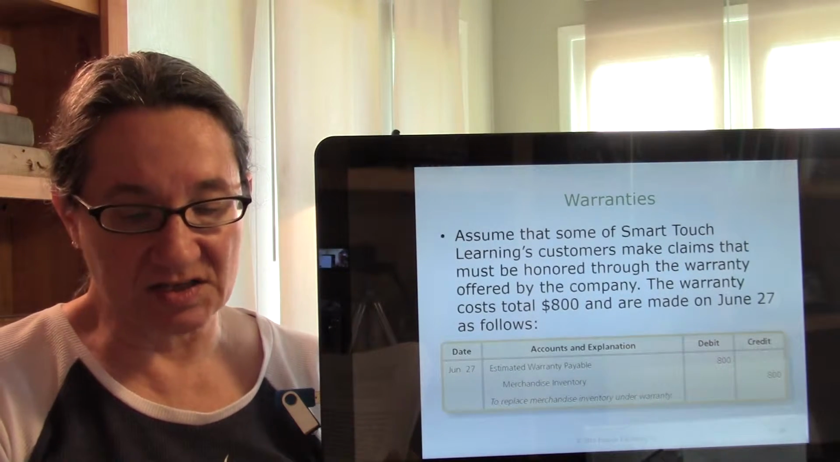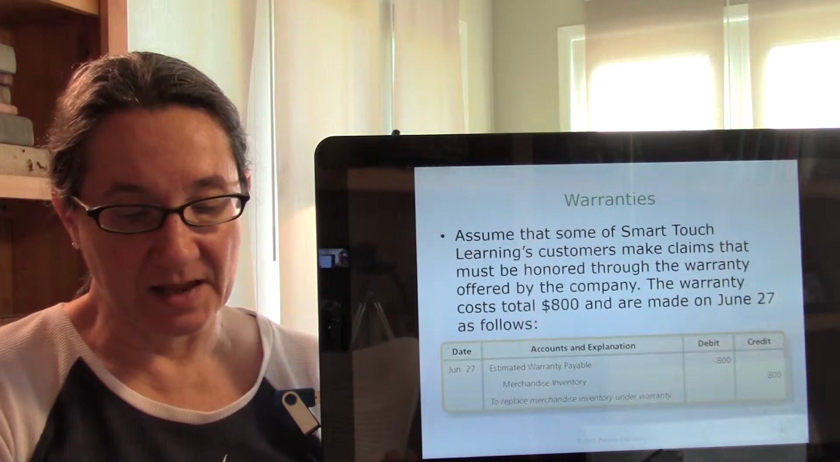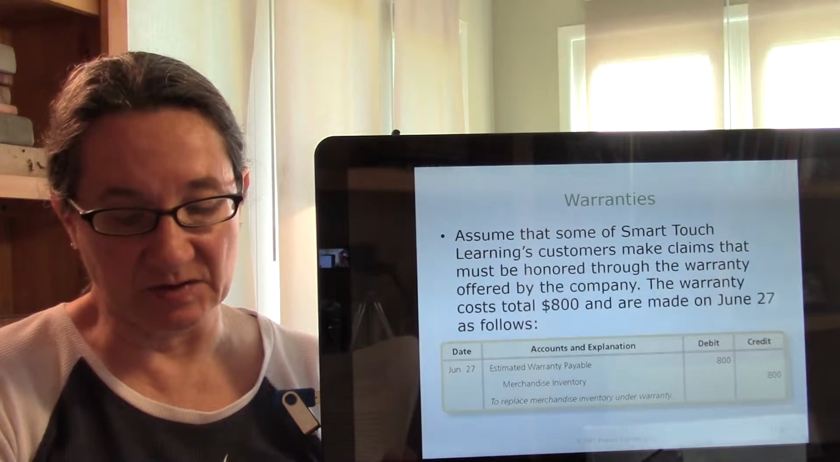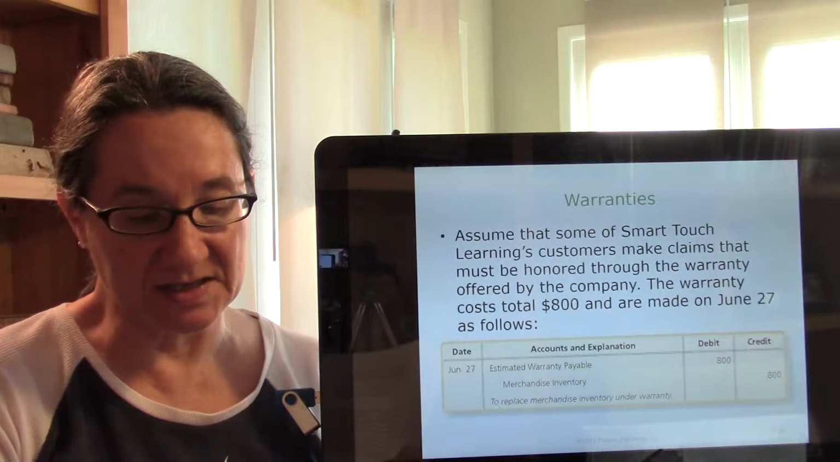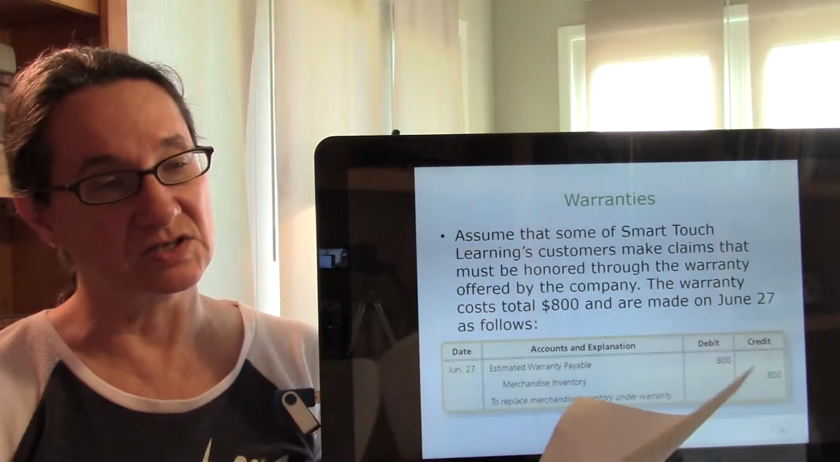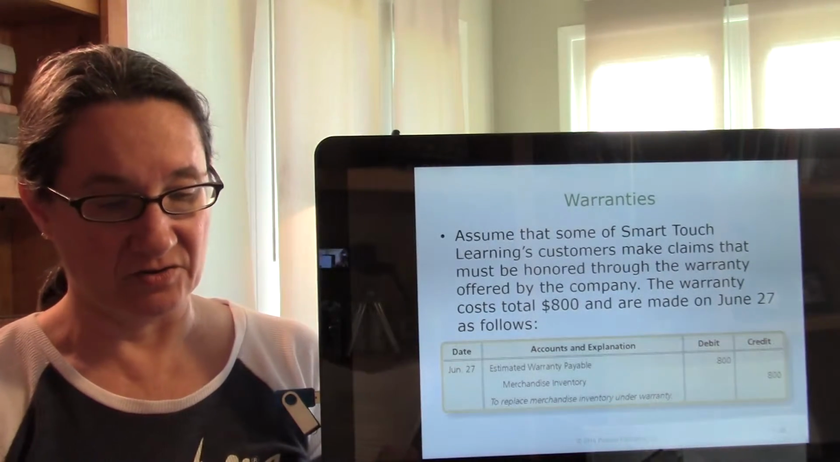The warranty costs total $800 and are made on June 27th. The company replaces the defective goods and records a debit to estimated warranty payable for the $800 of warranty costs and a credit to merchandise inventory for $800.